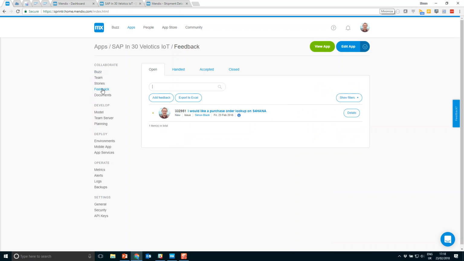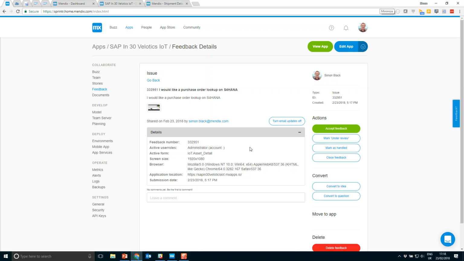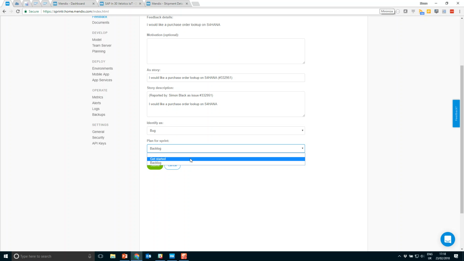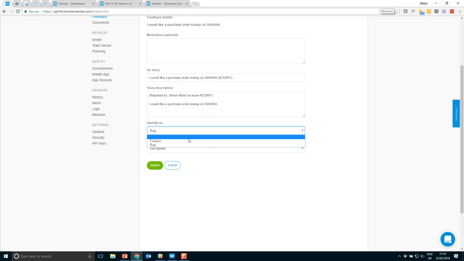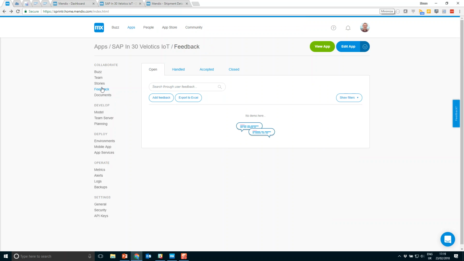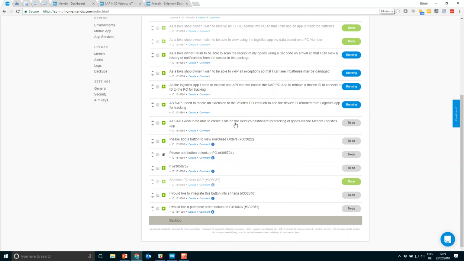If we go to the feedback tab here, we can see that feedback item has been submitted now. And as a product owner, we can start to decide what we're going to do with that feedback item. We can view details about the page, the user role, and the rights that they were on at the particular time. We can accept that feedback item, and when we do so, it will then ask us to create a user story from this and identify it as a feature or bug. When we submit this, it will convert that into a user story now for us so that we can start developing on that functionality.